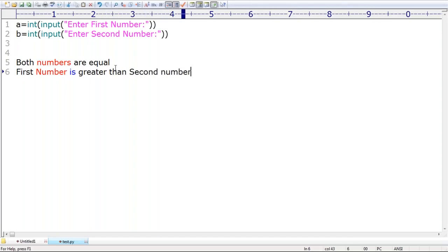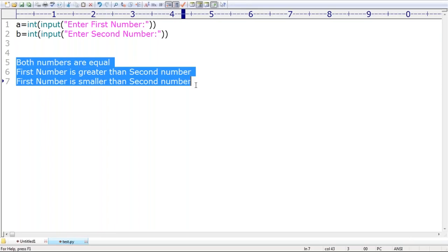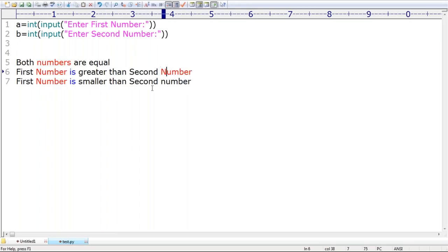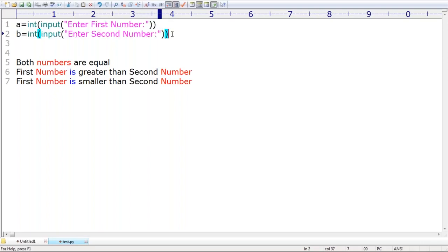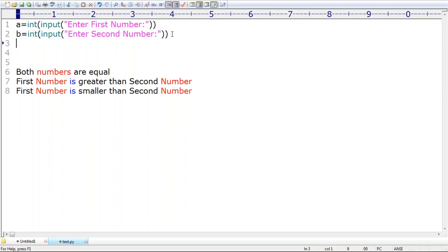If the first number is smaller, print first number is smaller than second number. These are the outputs I'm expecting. You have to provide these numbers from the keyboard only. Remember, take very special care.